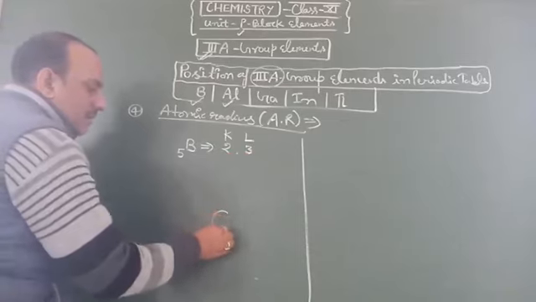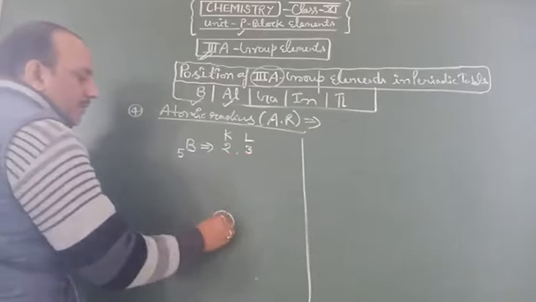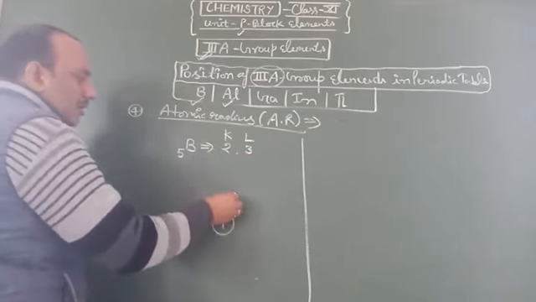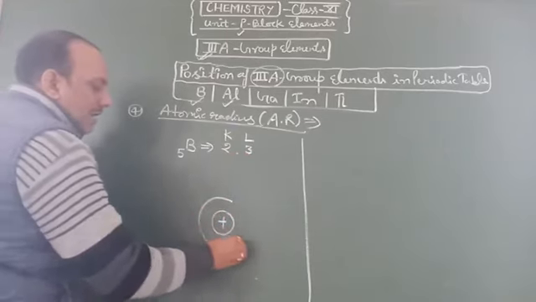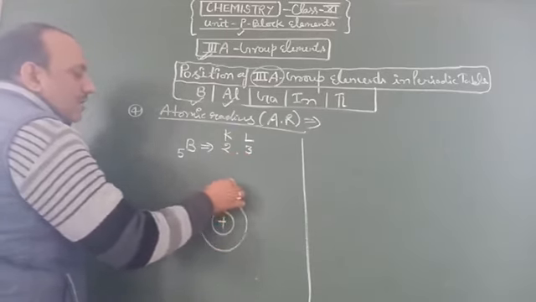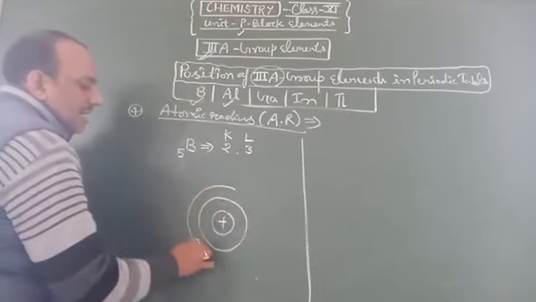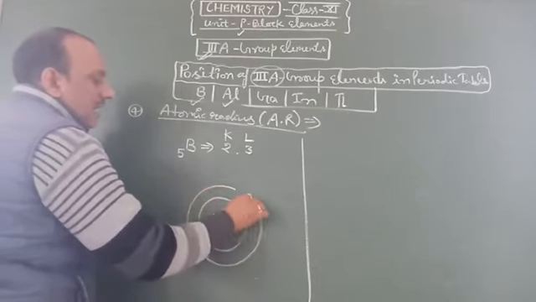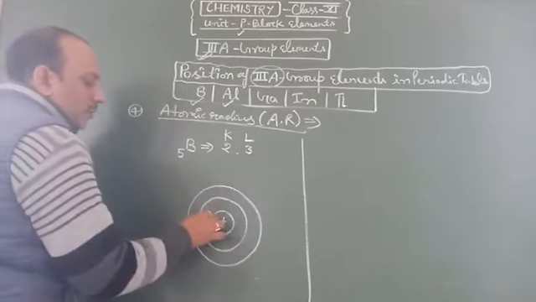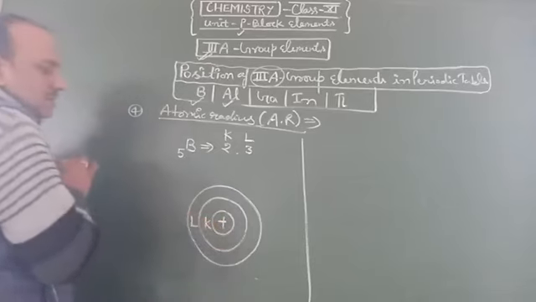The nucleus is the mid part of the atom. Then surrounding 2 orbitals are available in boron. The first orbital is known as K and the second one is known as L. So boron shows 2 orbitals.